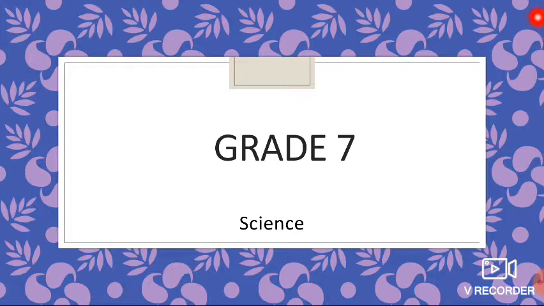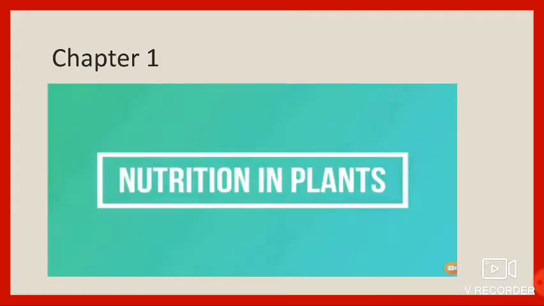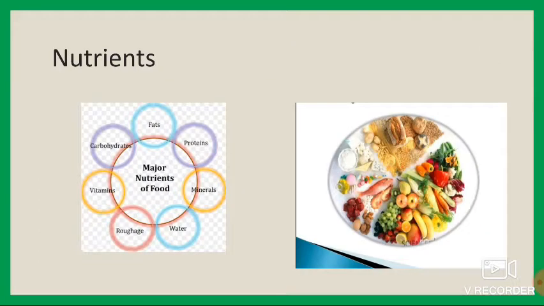Children, let us see the first lesson, Nutrition in Plants. Do you know what are nutrients? Children, do you remember that you all have studied about components of food in the last year? Proteins, carbohydrates, fats, vitamins, minerals are the various components of the food. These components of the food are called nutrients.